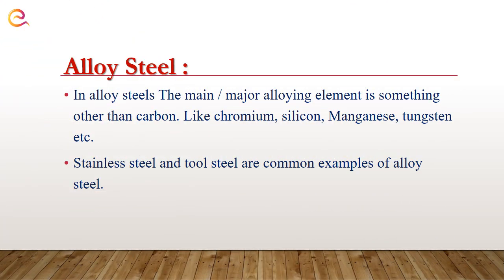Steel is a mixture of iron and carbon, and in alloy steel the main alloying element is something other than carbon, like chromium, silicon, manganese, vanadium, molybdenum, etc. Stainless steel and tool steel are common examples of alloy steel. What are tool steels? Tool steels are the material used to manufacture tools like cutting tools or drill bits, etc.